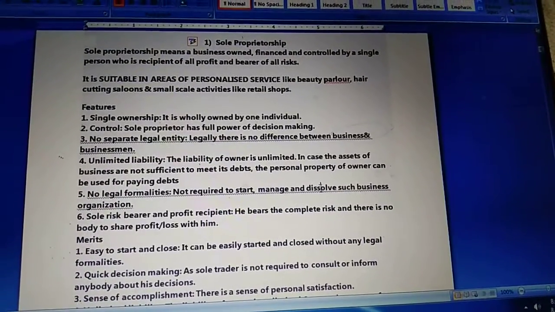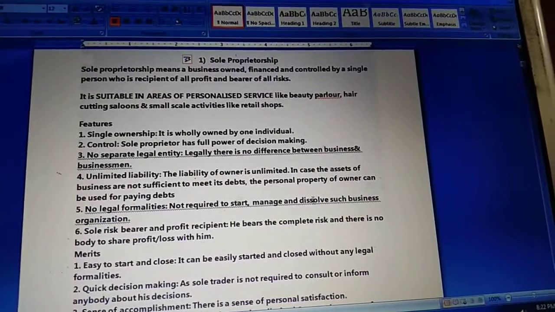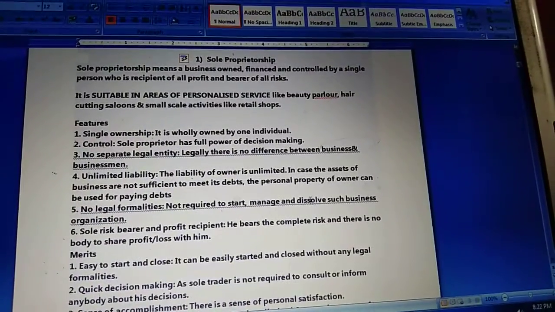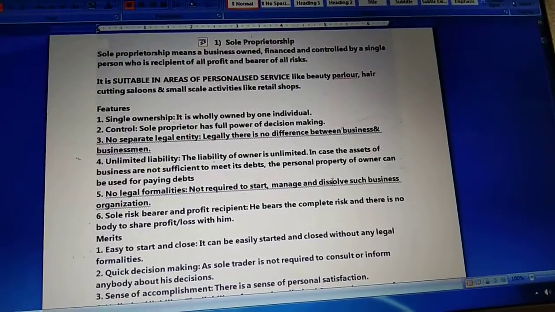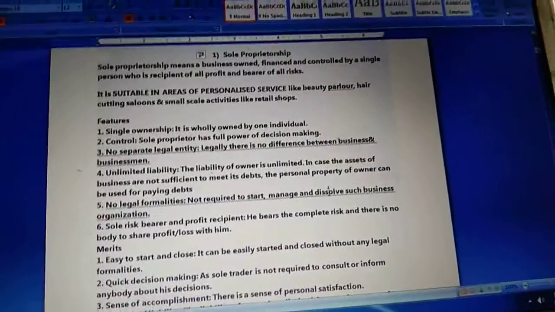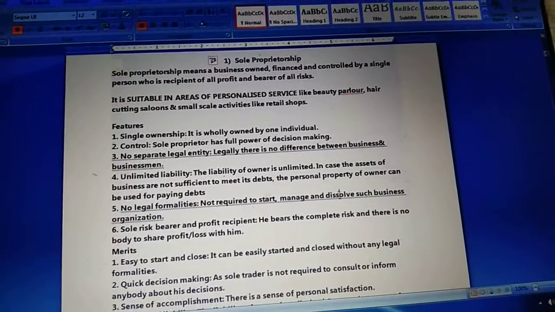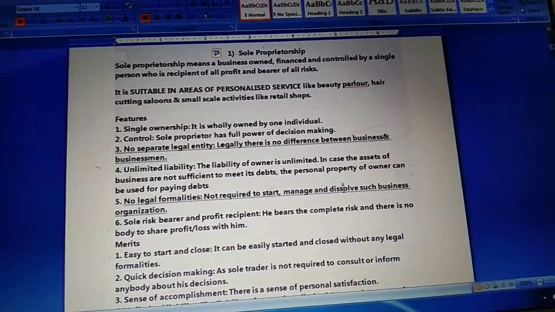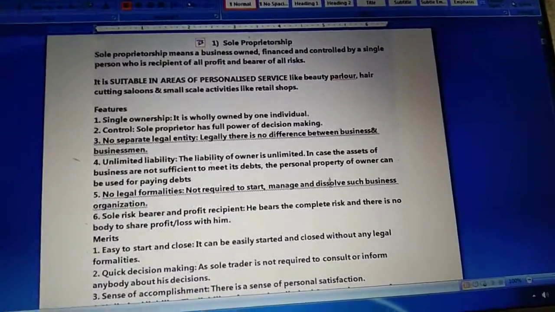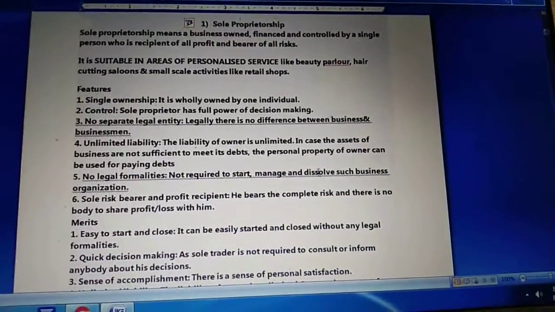Lack of business continuity basically means that if the sole proprietorship business is owned and controlled by one person only, then in case of death, insanity, imprisonment or bankruptcy of the owner, the business will not be able to continue. That is the reason we say there is a lack of business continuity. Continuity of the business is completely dependent on one person.